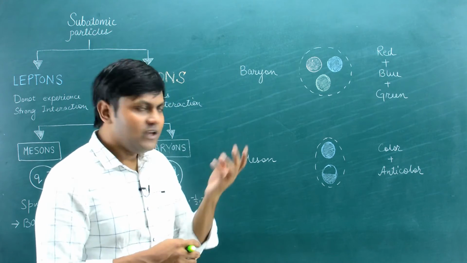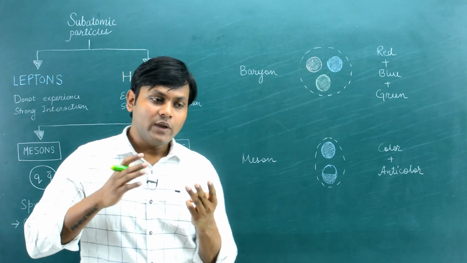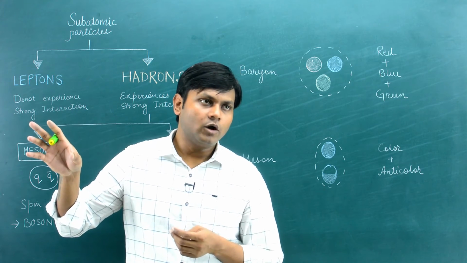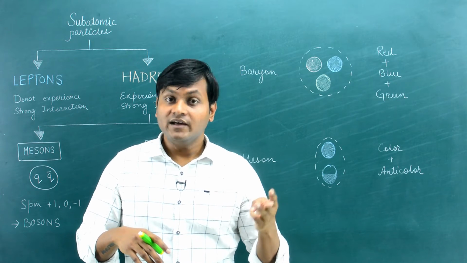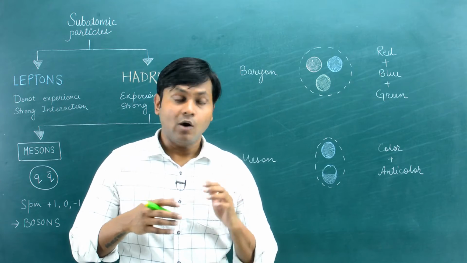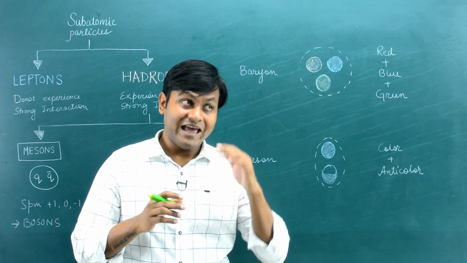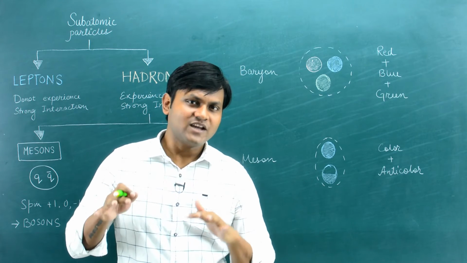So there are 3 kinds of color, all right. You have blue, red and green. You can think of this as an analogy with primary colors. When we talk about visual colors, we talk about primary colors like red, blue and green, and when primary colors come together, you create white. Now the quarks have absolutely nothing to do with the actual visual colors. It is just a naming convention to help us understand what is happening.